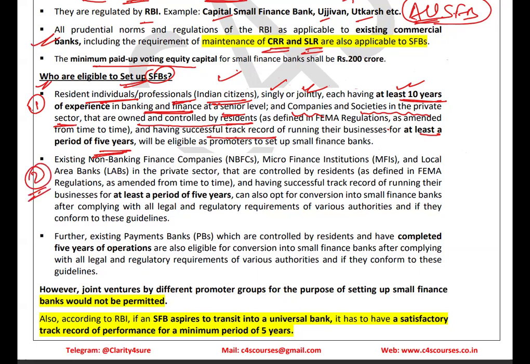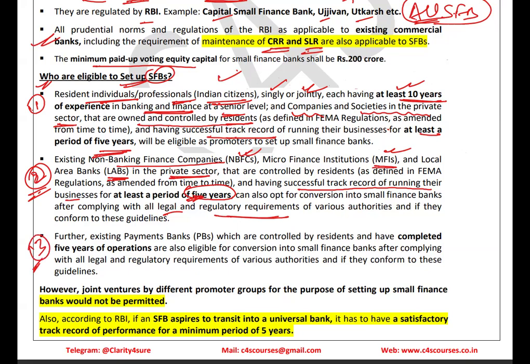The second one is all the existing non-banking financial companies, microfinance institutions, and local area banks in the private sector. They can also set up a small finance bank with a minimum successful track record of running their businesses for at least 5 years, along with complying with the other legal and regulatory requirements issued by the RBI. These were the second grouping that can be eligible to establish small finance banks.